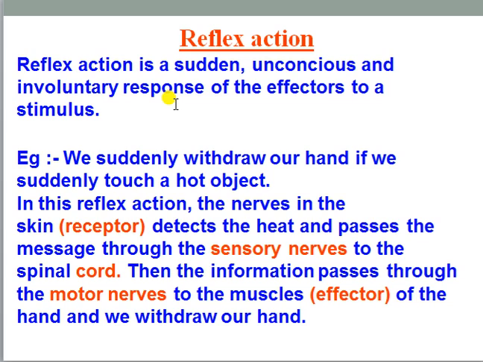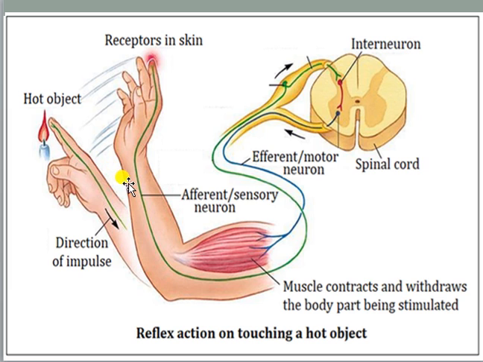An example is given: we suddenly withdraw our hand if we suddenly touch a hot object. In this reflex action, the nerves present in the skin, that is the receptors, detect the heat and pass the message through the sensory nerves to the spinal cord. Then the information passes through the motor neuron to the muscles or effector organ of the hand, and we withdraw our hand. So this is the entire example of one reflex action when we touch a hot object. You can see this example in this figure also. Suppose this is the hot object, a burning candle, and you are touching it. Automatically, through the afferent or sensory neuron, that means the green neuron, it is going to the spinal cord.